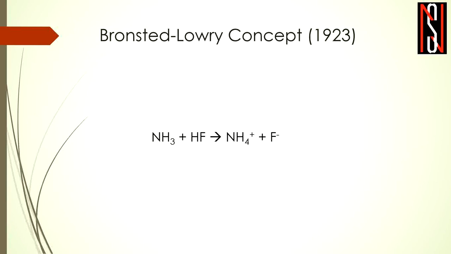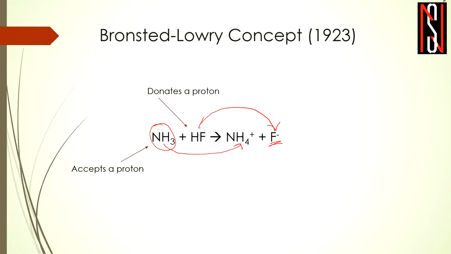Okay, so now here you can see in this example, NH3 is actually accepting a proton or H plus, right? So as it is accepting a proton, it can be regarded as a base, whereas HF is actually donating a proton, right? As HF is donating a proton, HF is being converted to F minus. So it is donating a proton, then it should be regarded as an acid.